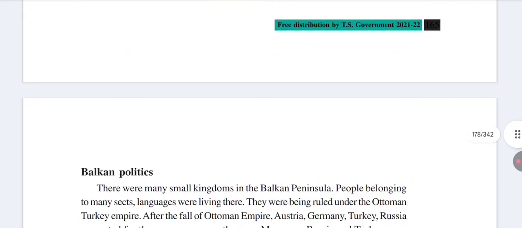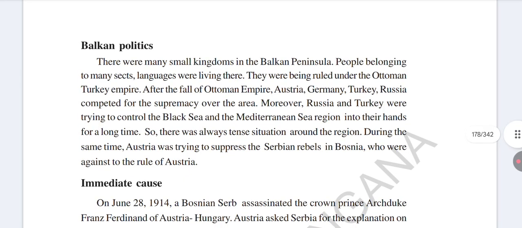The fifth reason is Balkan politics. There were so many small kingdoms in the Balkan Peninsula, which belongs to the European continent. The First World War also began on which continent? The European continent. The Balkan countries are surrounded by the Black Sea and the Mediterranean Sea, and there were so many small kingdoms around these places.